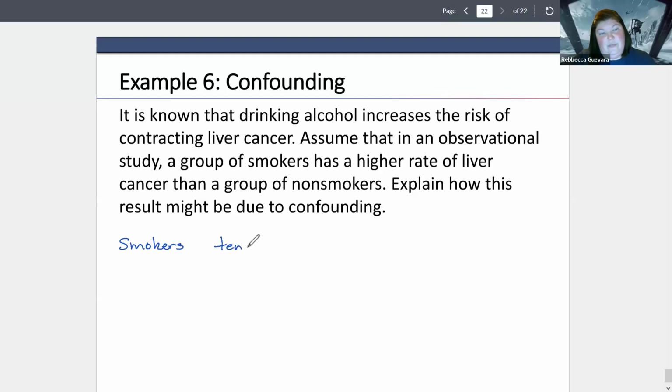Smokers tend to drink more. Drinking may lead to liver cancer.